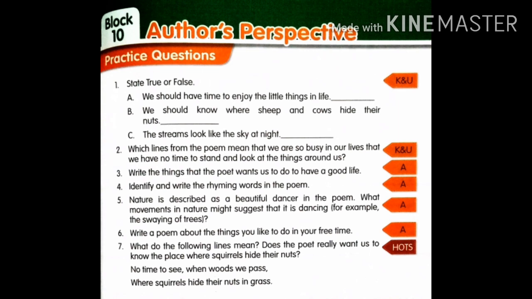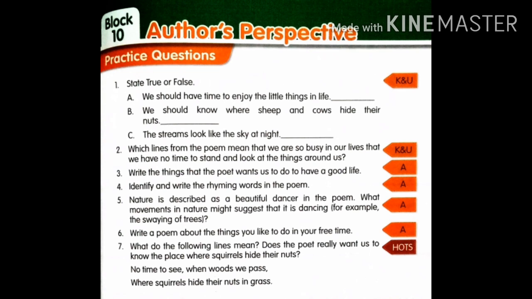Now coming to seventh one, read the lines and write what you think will happen next. Meenu was swinging on the swings with full speed. Suddenly she heard a snap. So while she was swinging very fast, she heard a snap. What do you think will happen next? Snap is the sound of something which has broken suddenly. So if you hear a sound suddenly, what will happen? According to you, Meenu, you just write it.